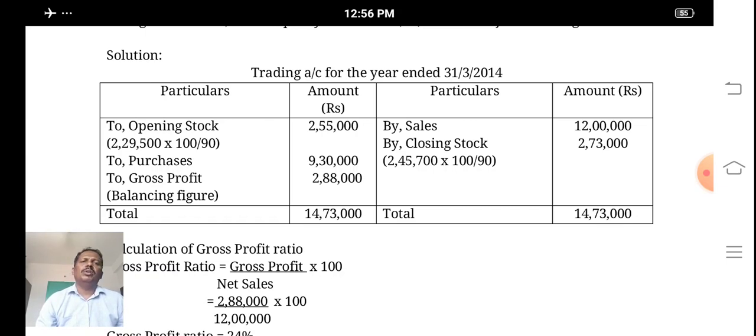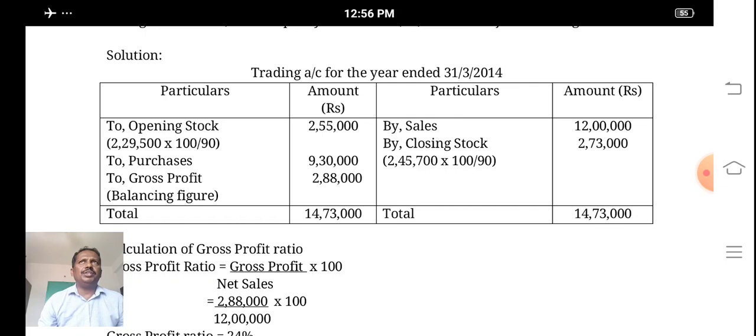2,29,500 into 100 divided by 90, we got 2,55,000, and debiting the purchases 9,30,000, and crediting the sales. If any sales returns, it will be deducted, and closing stock also we are applying the undervaluation. 2,45,700 into 100 divided by 90, we got 2,73,000.